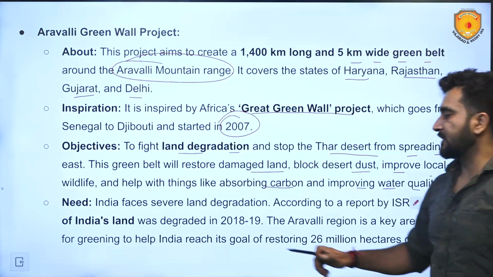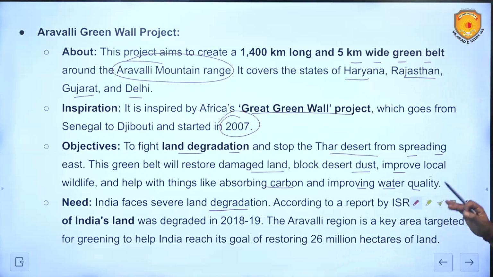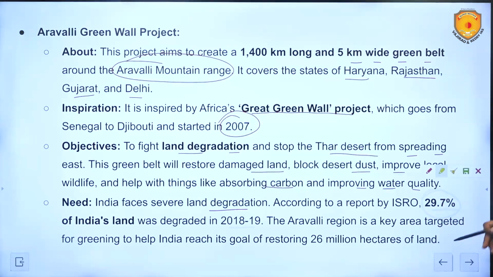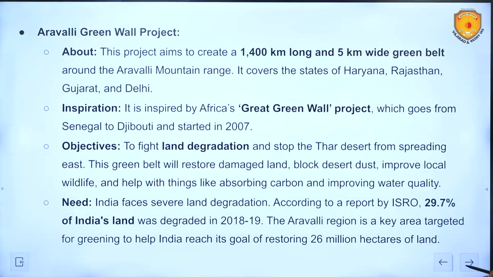Need: India faces severe land degradation. Now according to ISRO, this much of India's land was degraded in 2018-19. And this is concerning. This is roughly 30%. And this is a finding by a government agency, that is ISRO. That is concerning. It should not have been there. So this Aravalli Green Wall project definitely will contribute in reducing this figure.